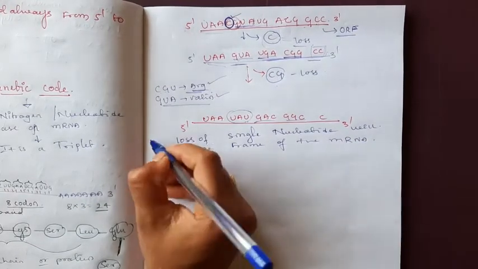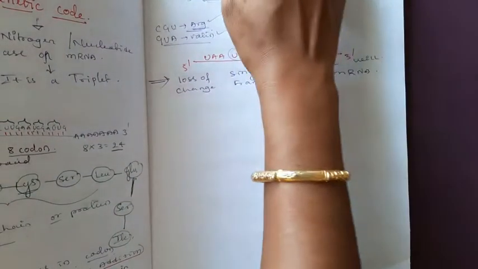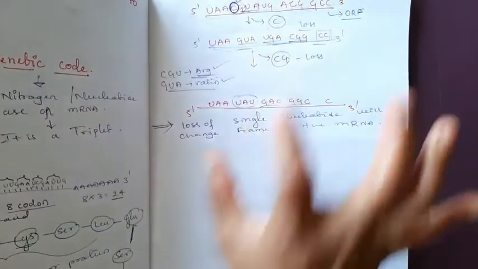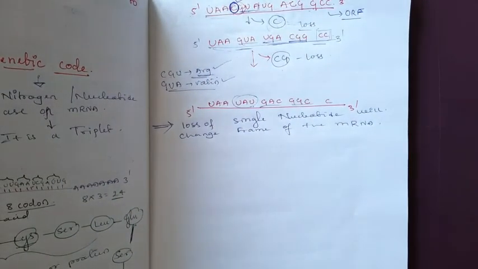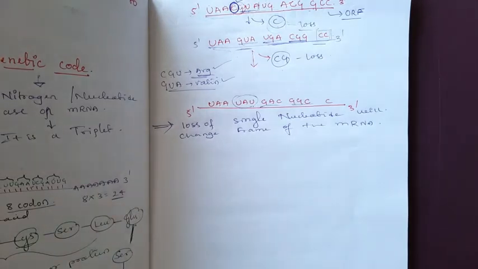Okay, this is a very important thing. Now we will discuss addition. Just now we discussed the deletion of a particular nucleotide. Like that we will discuss addition of a single nucleotide, double nucleotide and triple nucleotide.